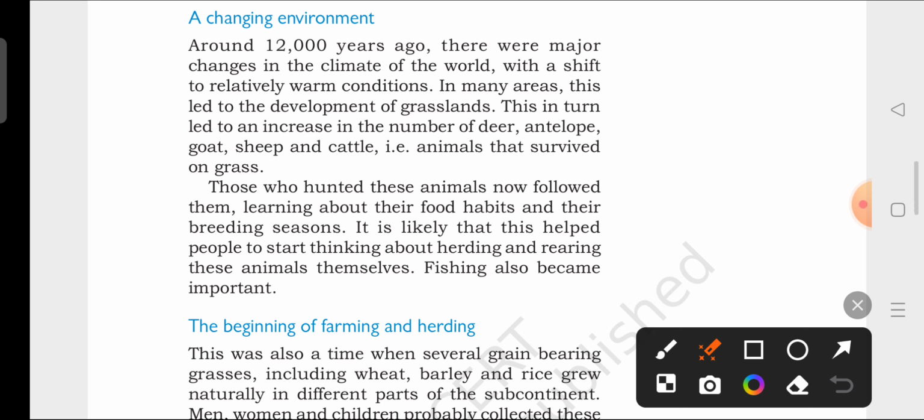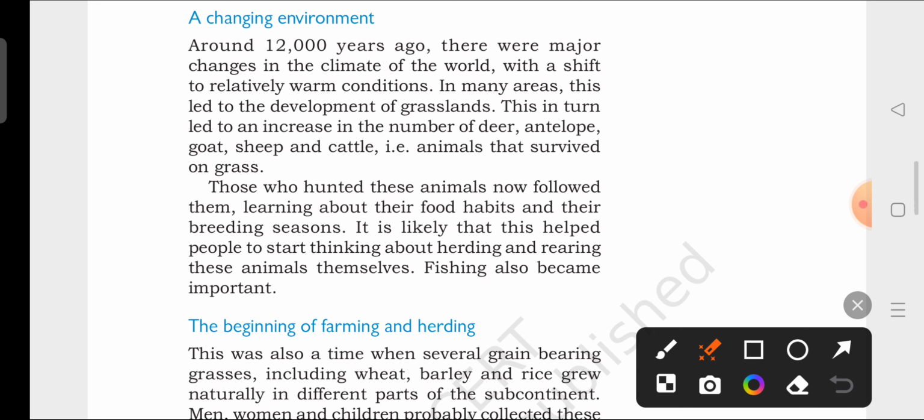What happened now? As there was an increase in the number of these animals, their food also increases. As we have seen, people of those times used to hunt and they used to eat. So it was a store of food for them. Now more food was available for them. But what happens with this increase of animals? The human beings started learning about their food habits.